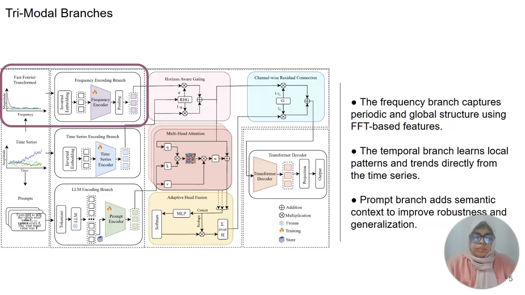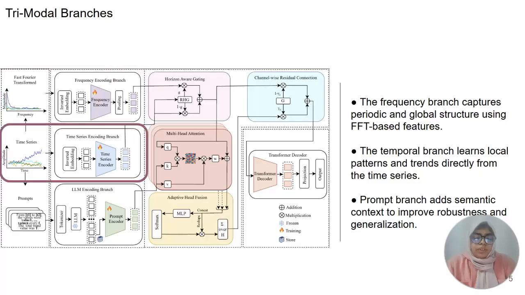Here are three branches. We first apply a Fourier transform to convert temporal data into the frequency domain. This is later processed through a transformer encoder to model spectral dependencies. Finally, we use learned attention weight pooling to aggregate frequency information. This captures global periodic patterns that are often difficult to detect in raw time series.